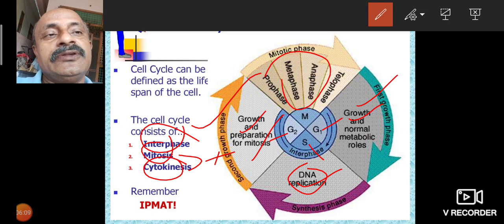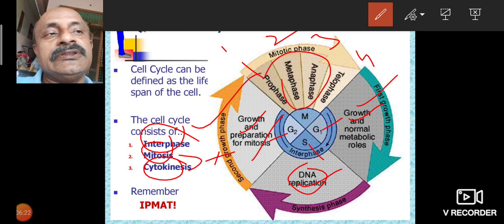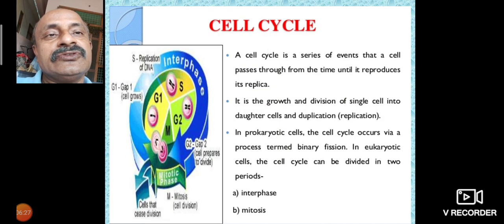So what is the dividing phase? The first is prophase, the second is metaphase, the third is anaphase, and the fourth is telophase. These four stages are called the mitotic, or dividing, phase. So this is the cell cycle.